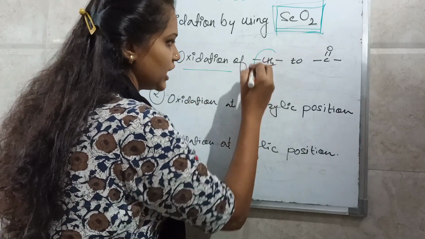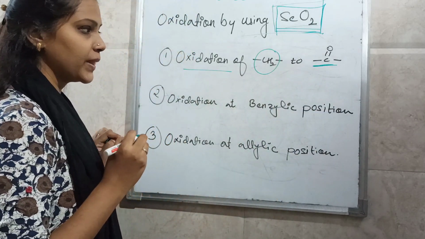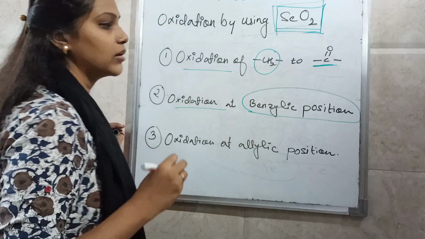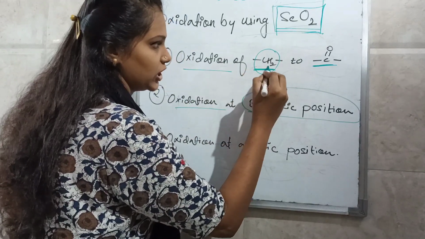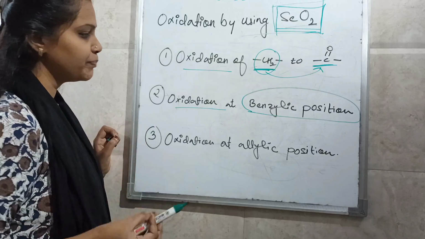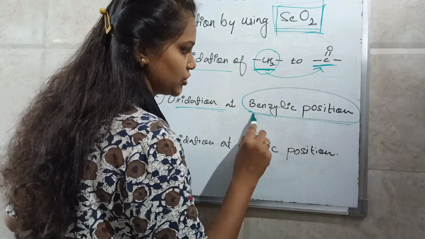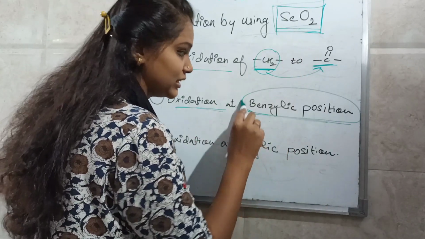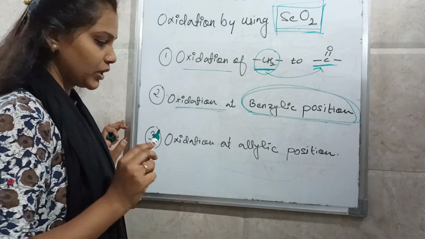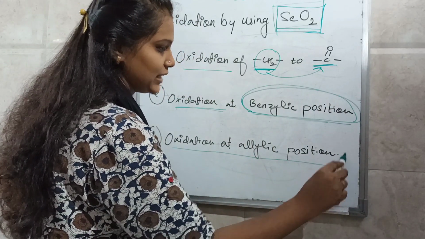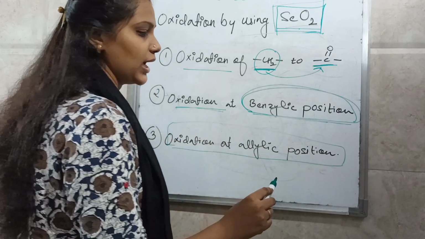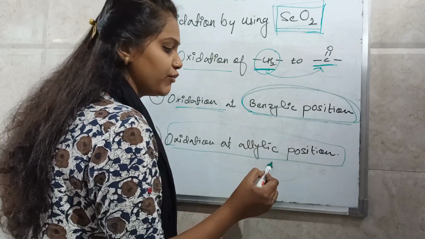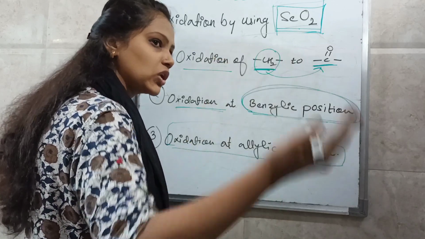First, it oxidizes CH2 to a carbonyl compound, okay. There are different positions. This is an active methylene, and the active methylene group is converted into a carbonyl group in the first oxidation. At the second position, the benzylic position is also a very reactive position, so selenium oxide will oxidize benzylic CH2 to a carbonyl compound. Okay, and oxidation at the allylic position: this allylic position is also oxidized to OH, the CH2 is converted into CHOH. If you use excess selenium oxide, this will further oxidize to a carbonyl compound.